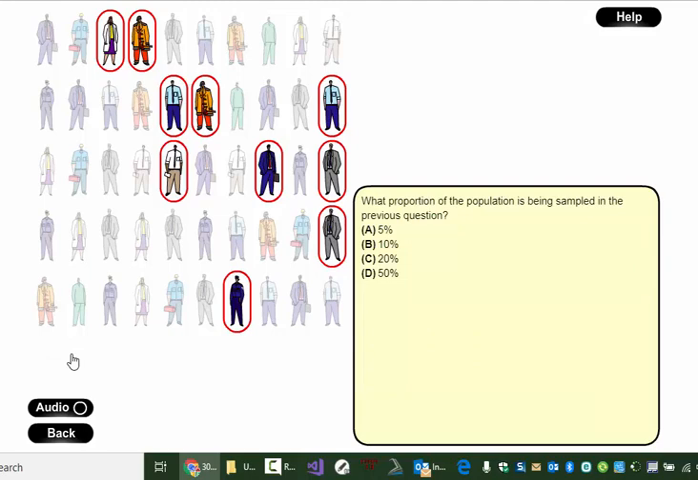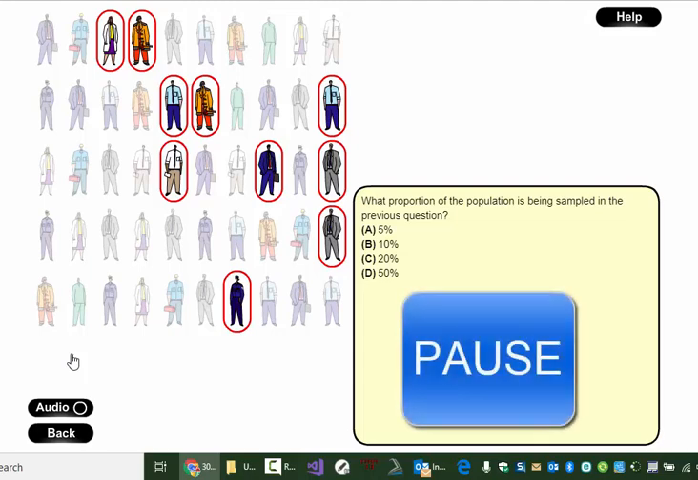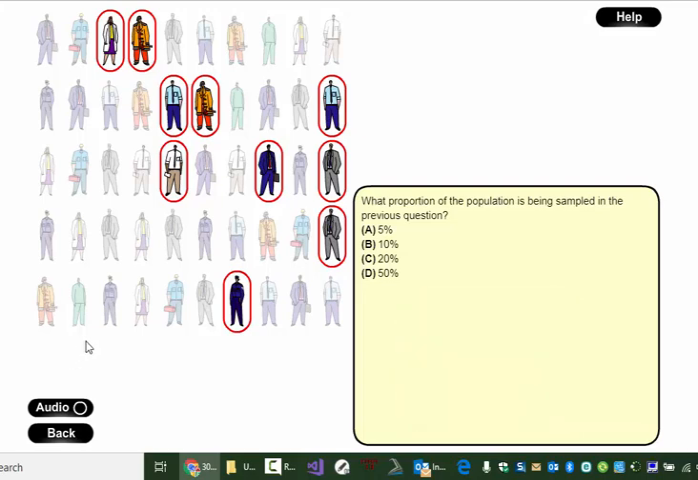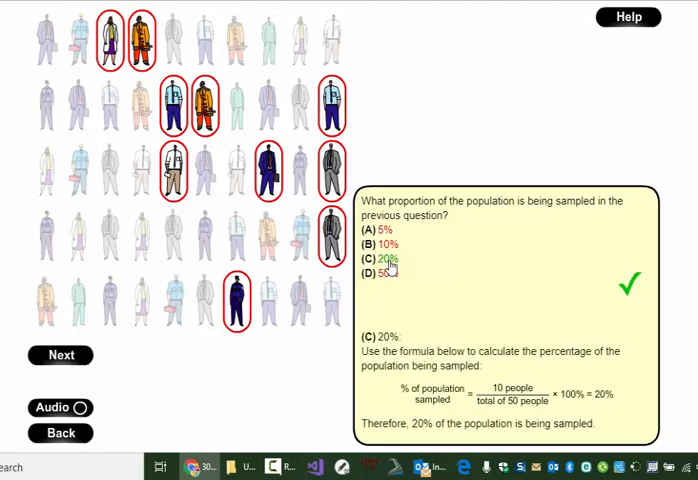What proportion of the population is being sampled in the previous question? So time to pause. And we're back. I see 1, 2, 3, 4, 5, 6, 7, 8, 9, 10 people out of a possible, what, 50? So 10 out of 50 is 20%.